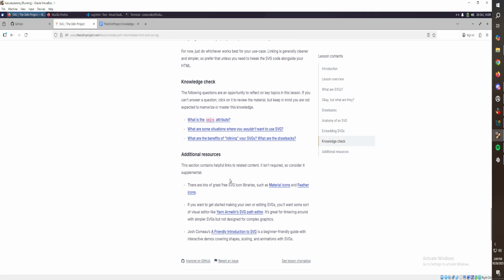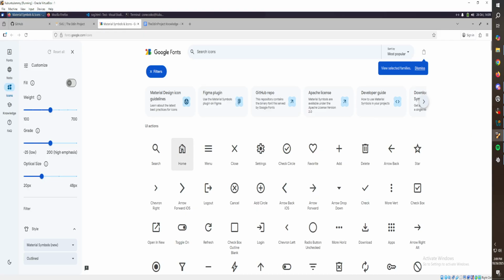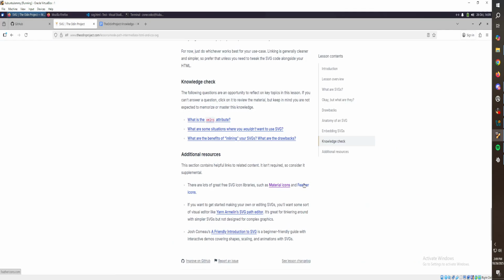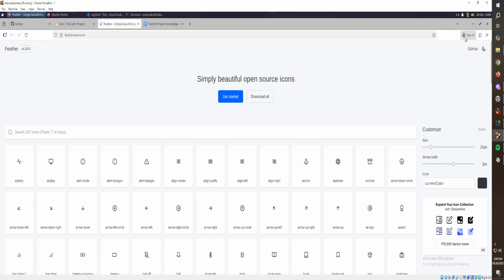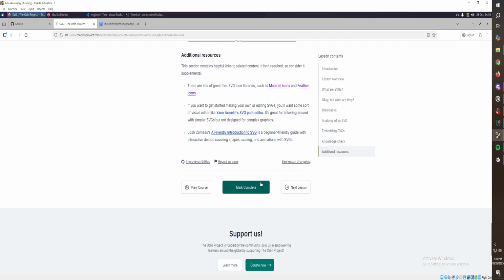Additional resources. There are lots of great ones, such as material icons. Look at these. So we can add icons with SVGs. We're gonna add this one. Save that to other bookmarks. That's awesome. And then feather icons, simply beautiful open source icons. Heck yeah. I love simply beautiful open source icons too. So bookmark that. Might as well. All right. So additional resources, we're done.